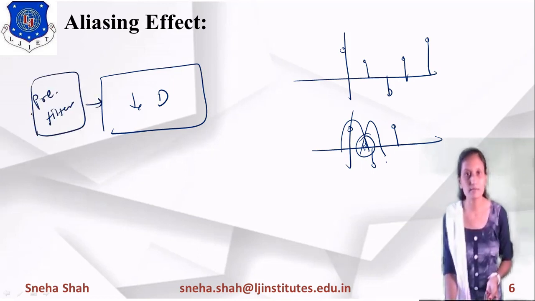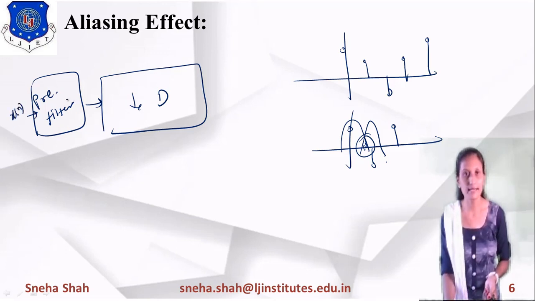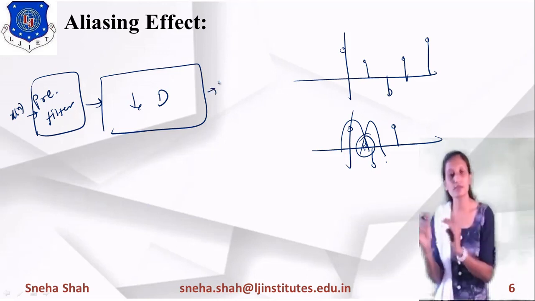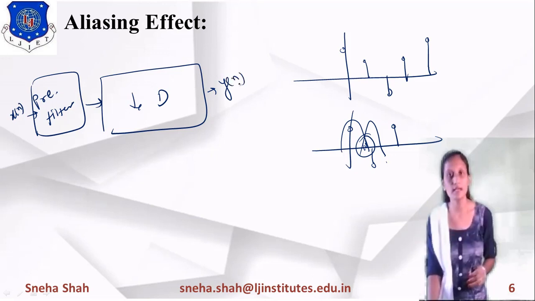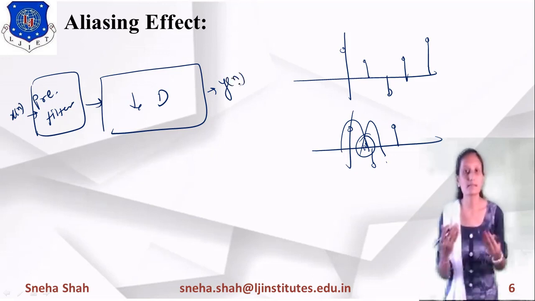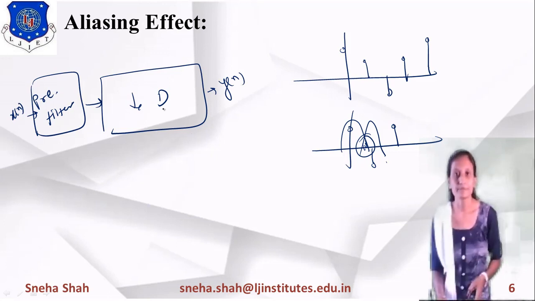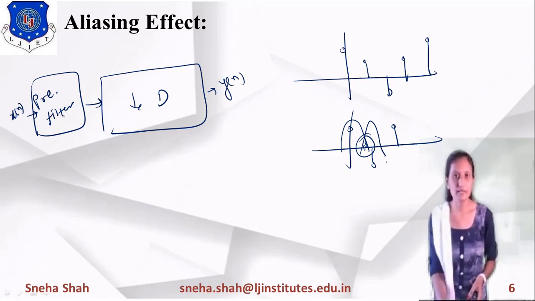The original information signal x of n is given to the pre-aliasing filter. It selects a particular region, then it is given to the downsampler, which gives you the output y of n, downsampled from input x of n by a factor of D.